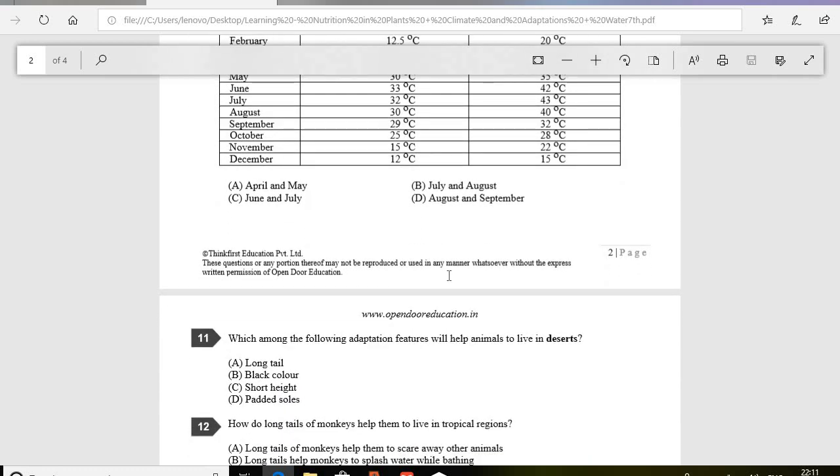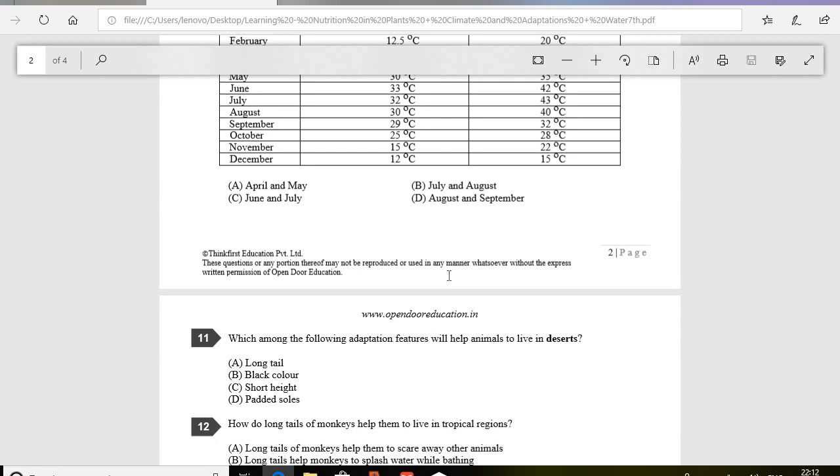Which among the following adaptation features will help animals to live in deserts? So the correct option is D, that is padded soles. As the padded soles will help the animal to walk on the sand, short height and black color will make it hard for the animals, as they will absorb more heat in that case. So the correct option is D, that is padded soles.